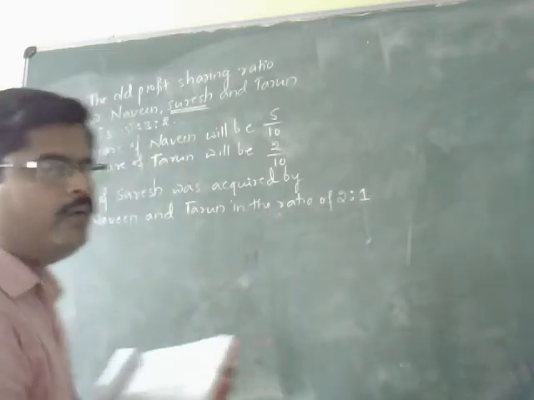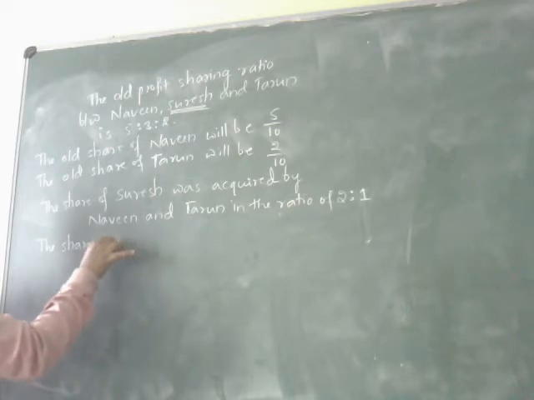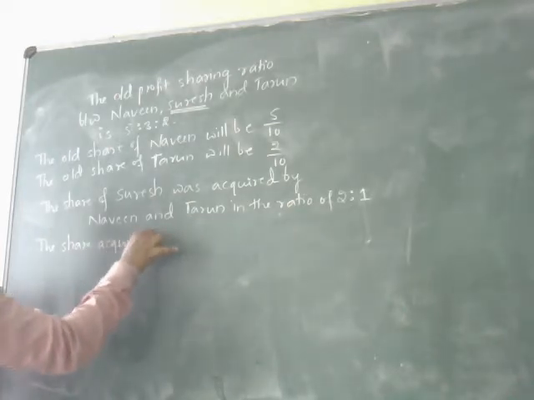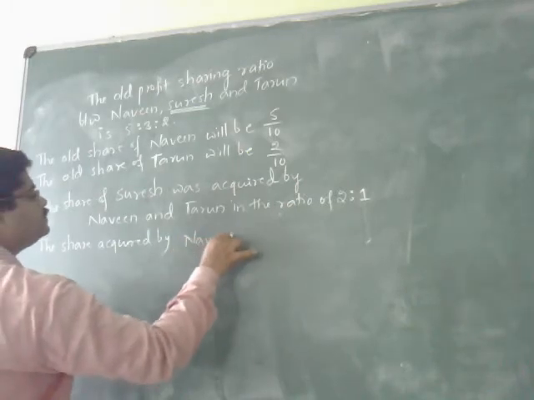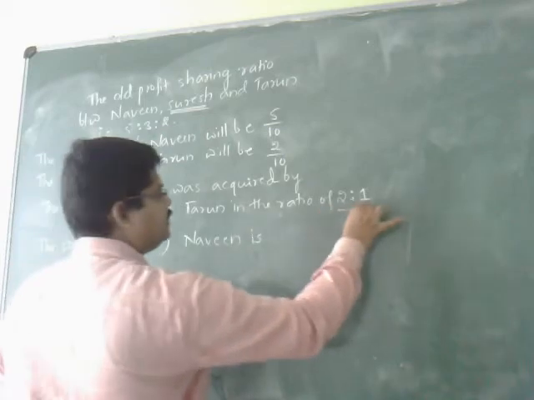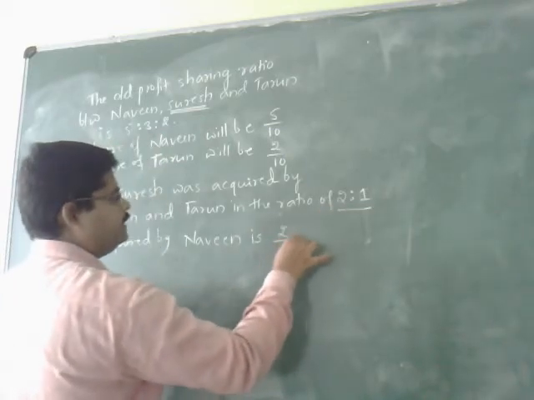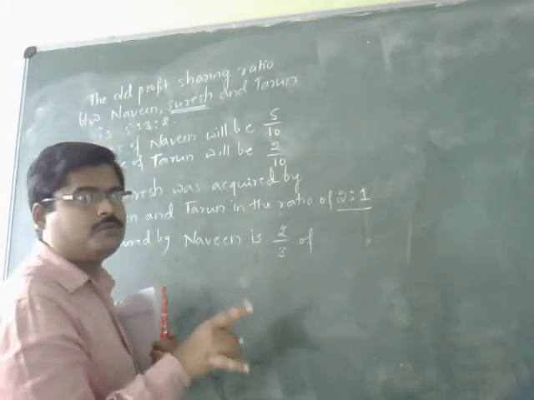That is why we are going to write the share acquired by Naveen is here 2 by 3 of whose share? It is the share of Suresh.